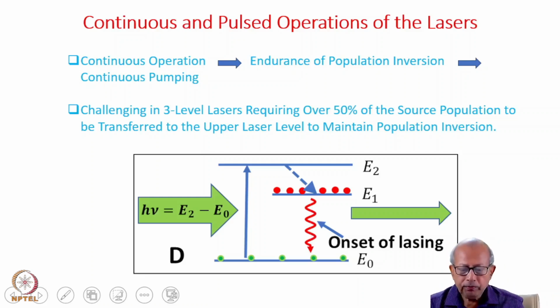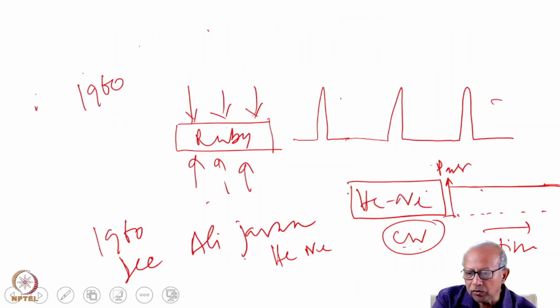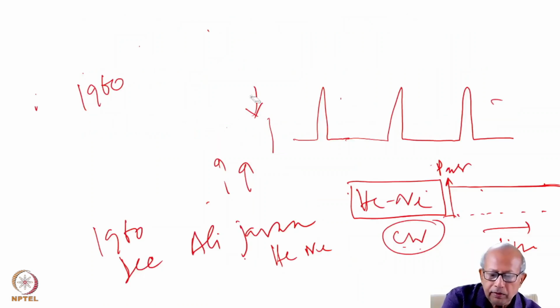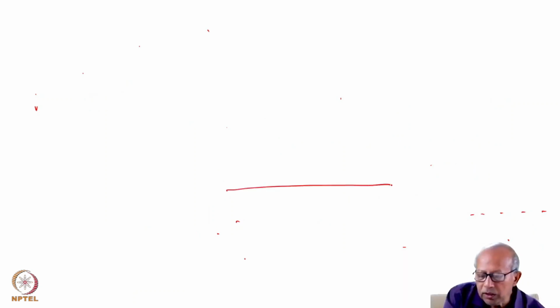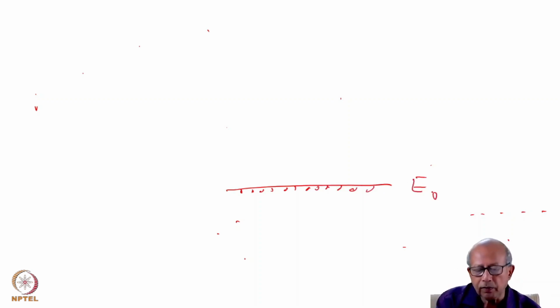Now, as you know, in such a laser, that is a laser whose operation is based on a three-level energy scheme, initially the entire population resides in the ground level, or the level with the lowest energy, which we call E0.